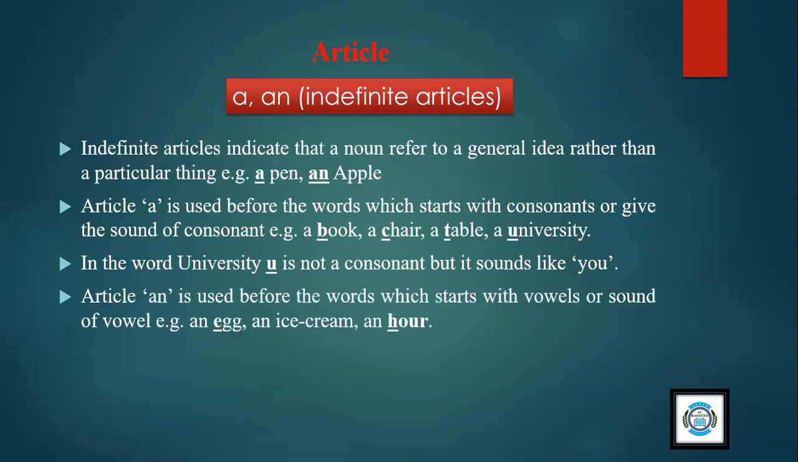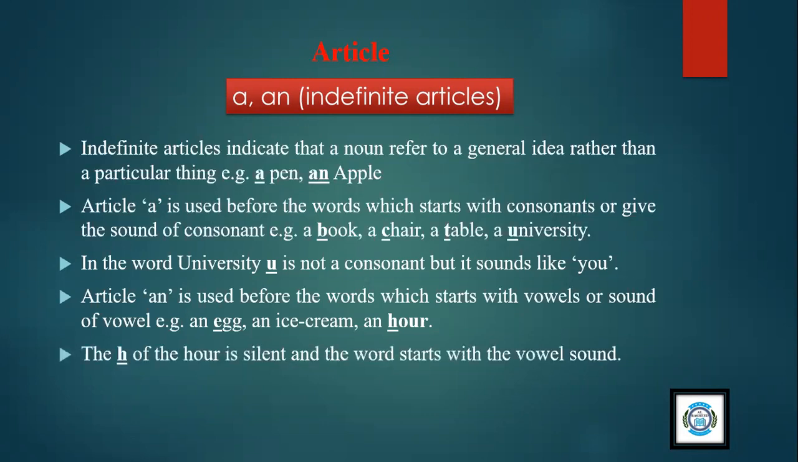Article an is used before the words which start with vowels or sounds of vowel. For example, an egg, an ice cream, an hour. Okay, here you see egg is starting with the vowel E, ice cream with vowel I, but hour is a consonant H. So in the word hour, H is silent and the word starts with the vowel sound. Okay, the sound is A.